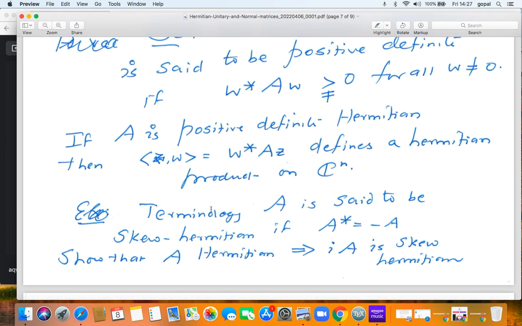Okay, so A is called skew Hermitian if A star is minus A. If A is Hermitian, i times A is going to be skew Hermitian.